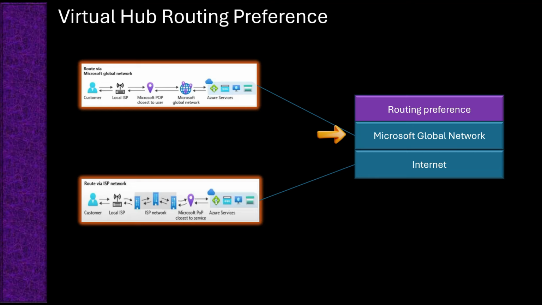Once at the POP, which is point of presence, it is handed over to the local ISP to reach the customer or target destination. For ingress, traffic from the customer enters the Microsoft Global Network at the closest Microsoft POP. From the POP, it travels securely over the Microsoft backbone to the Azure region hosting the service.